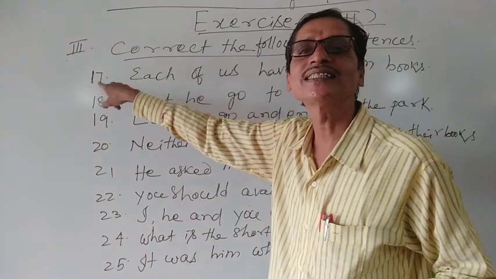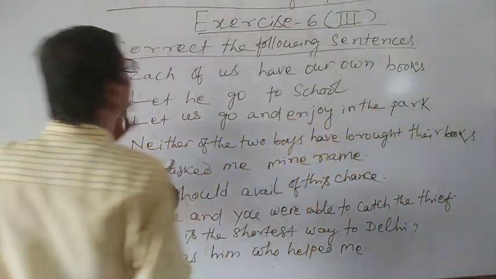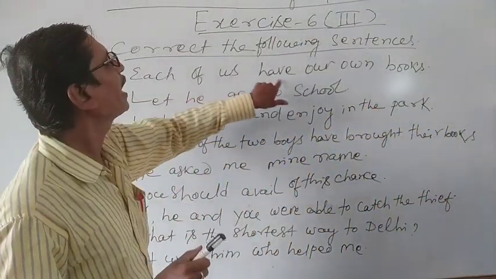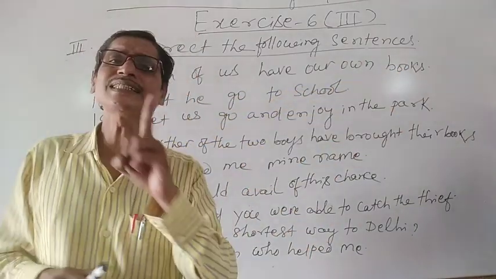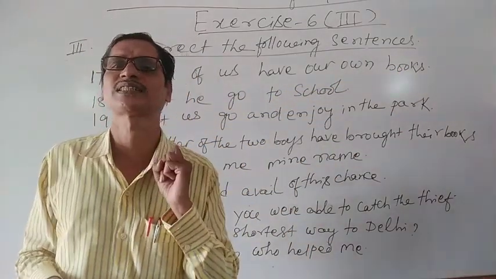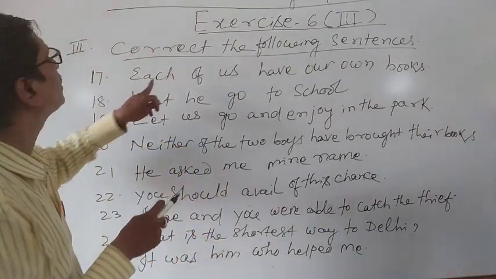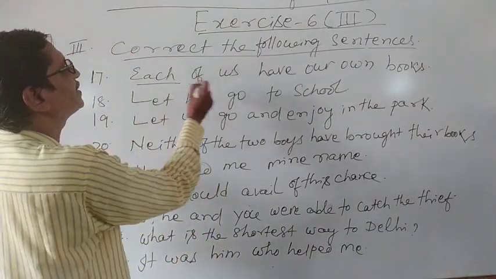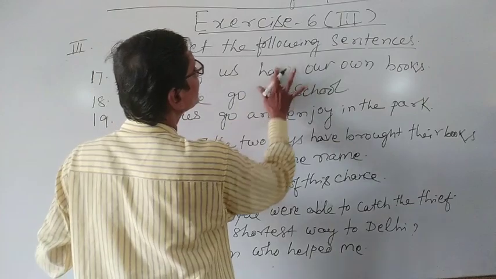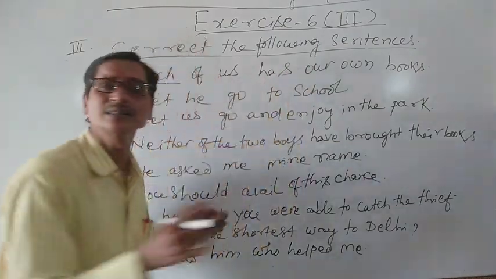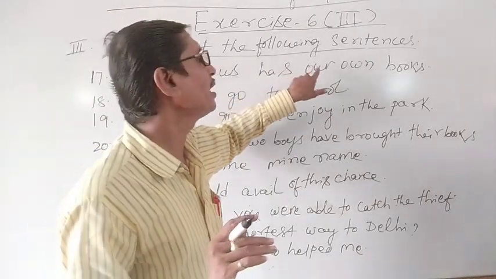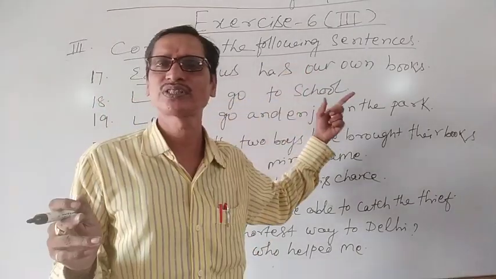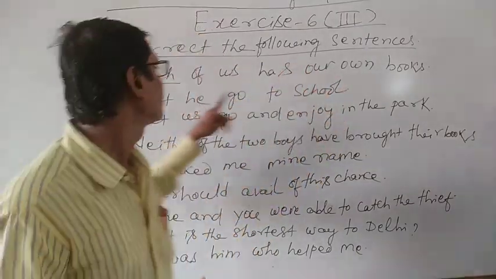Let's understand 17. What does it say? Each of us have our own books. Each is talking about a singular subject. So when we have used each of us, we can say has: Each of us has our own books. Understand?